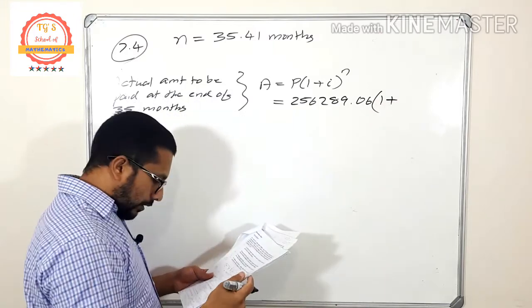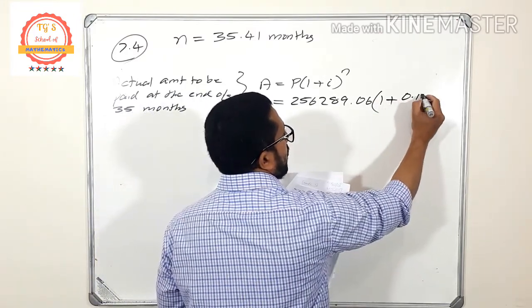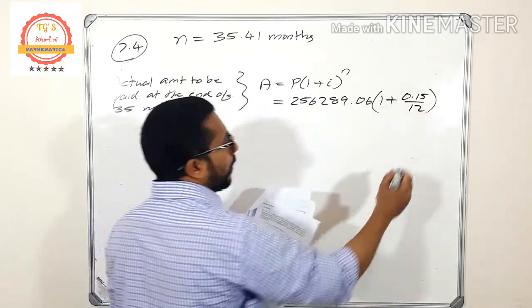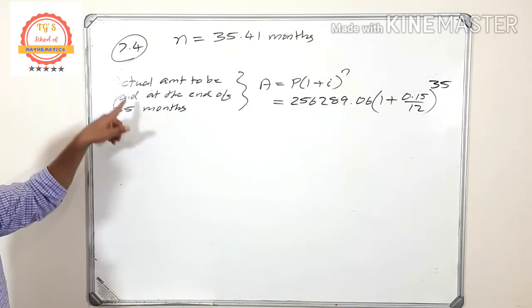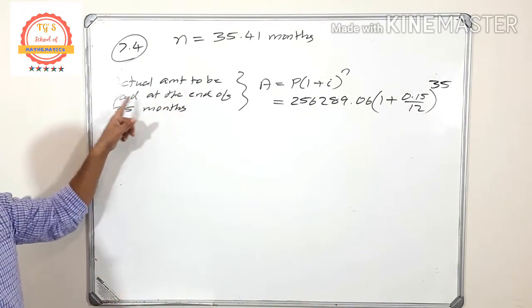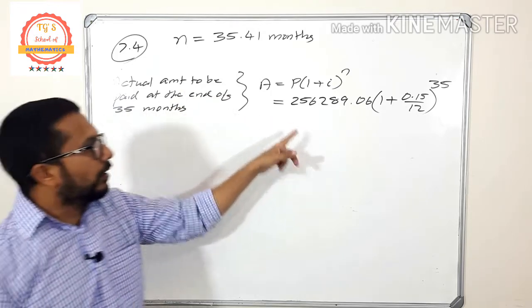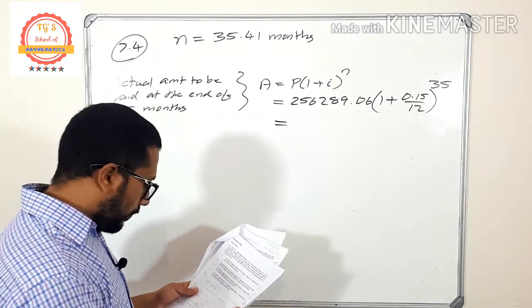What is the interest rate? 15% compounded monthly, raised to n. How many months are we trying to find? 35 months. So this is the actual amount to be paid at the end of 35 months. Take your calculator and try to find the answer.